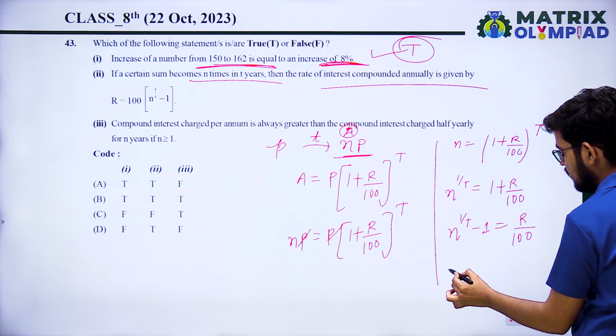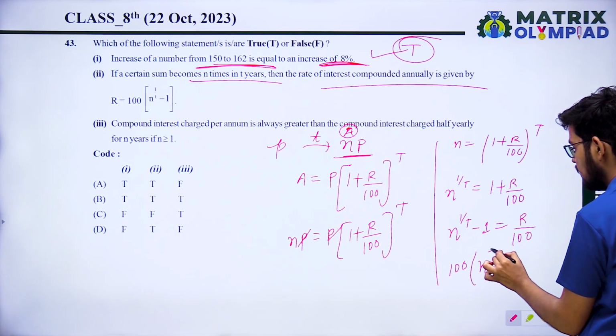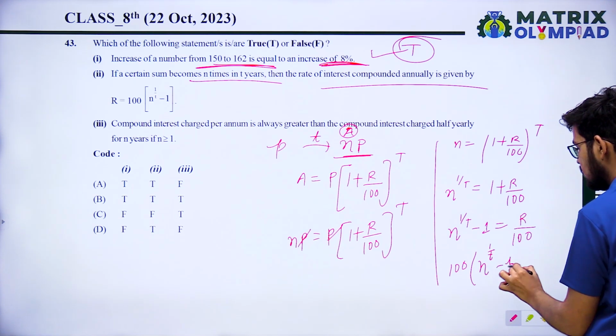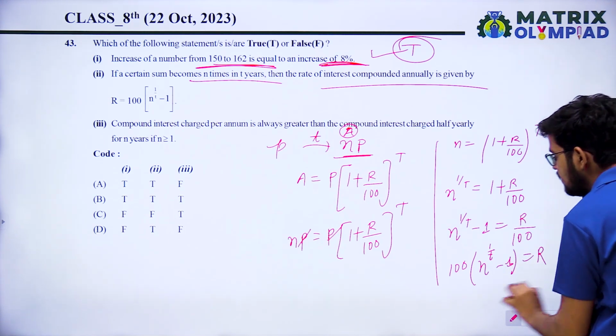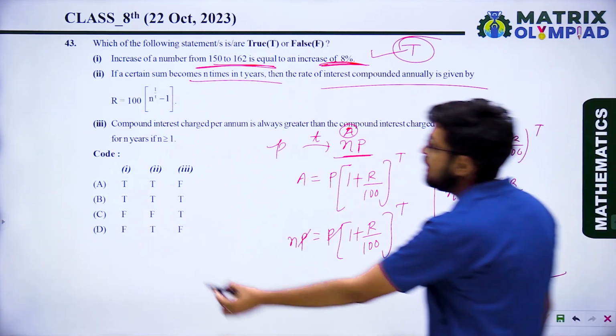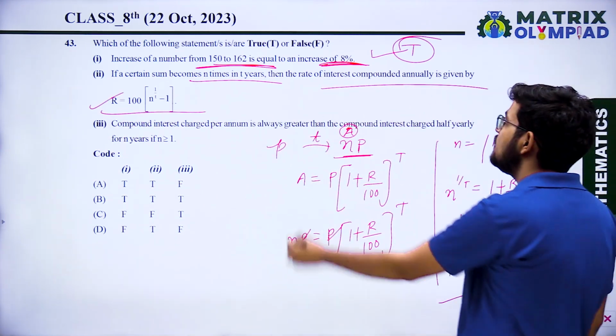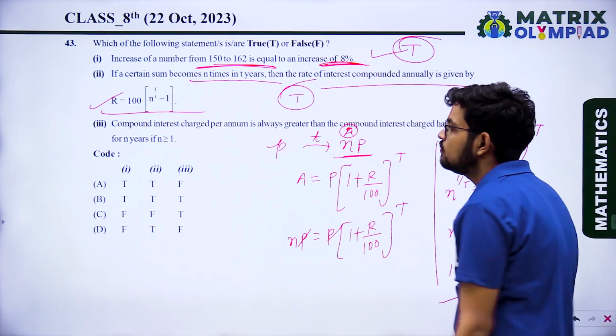When you cross multiply, it will be 100 into N raised to power 1 upon T minus 1 equal R. So R equal to 100 into N raised to power 1 upon T minus 1. It means the second one is also true.